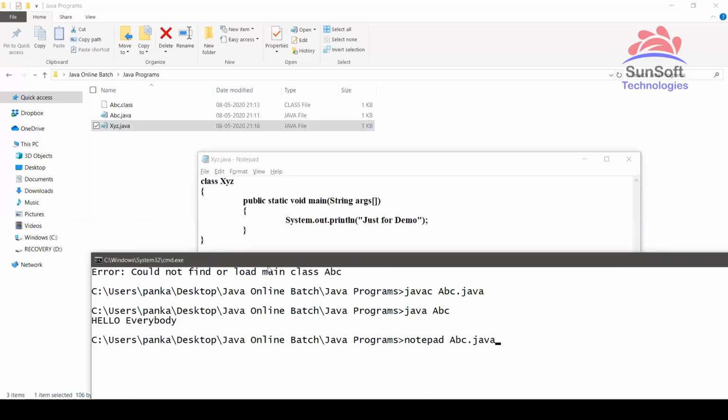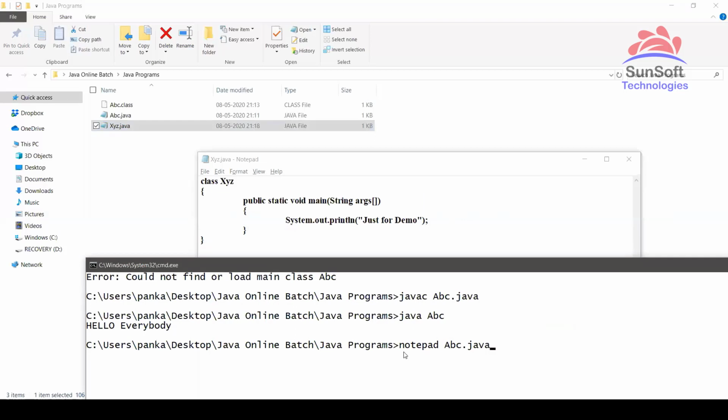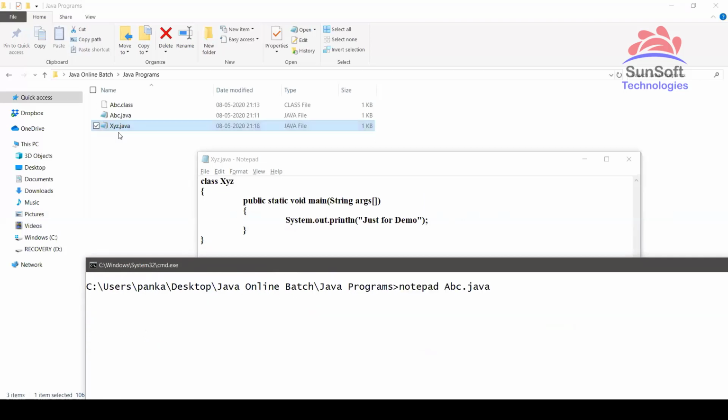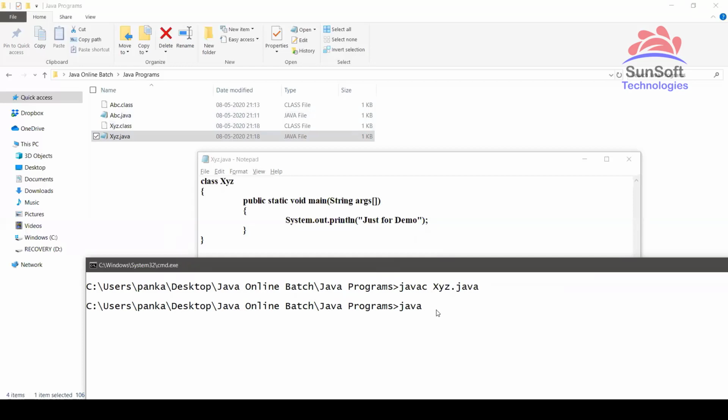Now see, regardless of whichever operating system. As Notepad is coming here in Windows, that's why this time I created a .java file manually. So in your own operating system, you can create a file with the extension .java in any manner. Now you can type javac. This is what will be common in every operating system. See, Notepad is not a command related to Java, so from a certification point of view, Notepad will not come. But yes, javac and java are common for every operating system. So javac xyz.java compiles it. See, the .class file of xyz got created, then java xyz, and see the output just for demo.